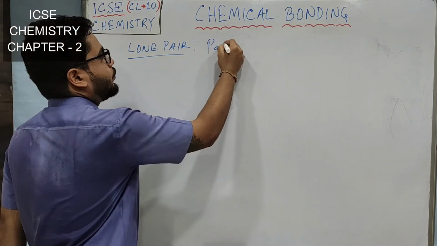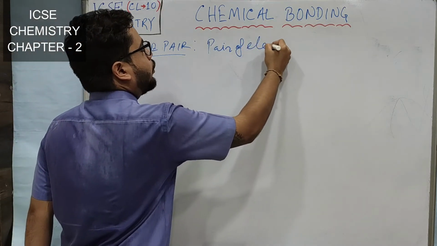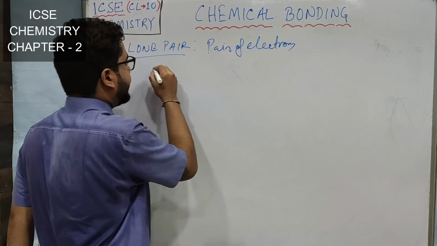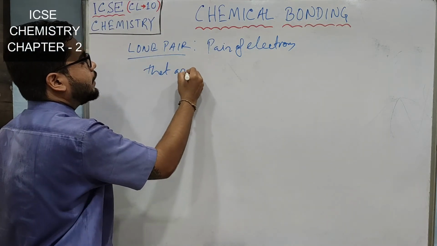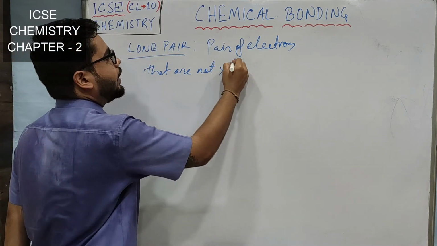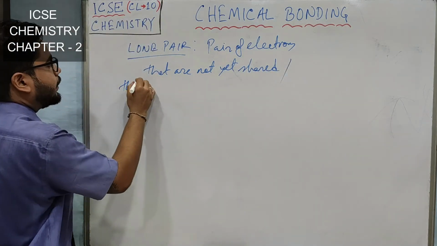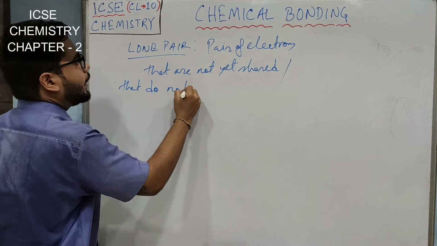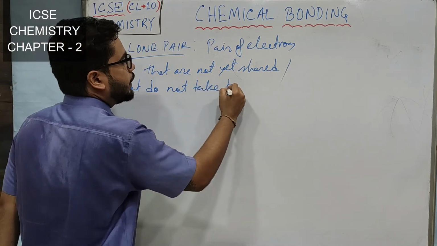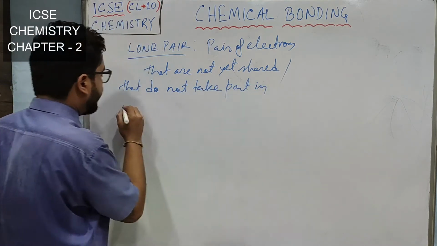Pair of electrons that are not yet shared or that do not take part in bond formation.